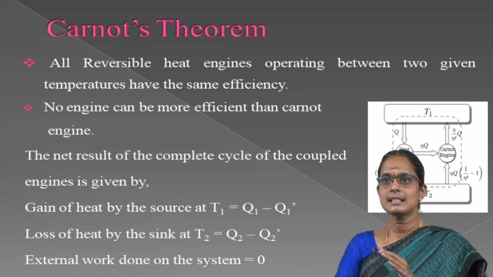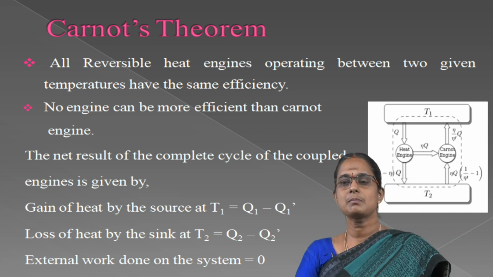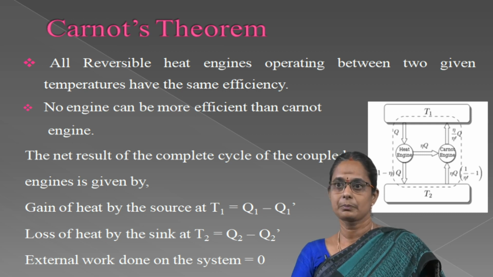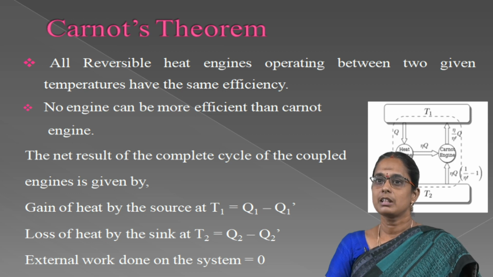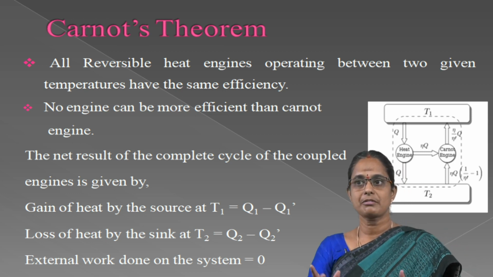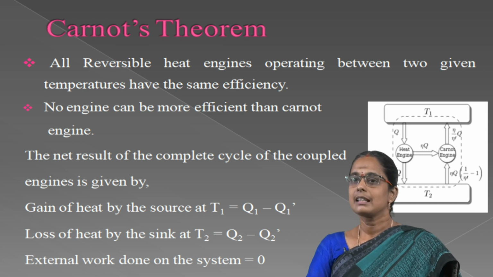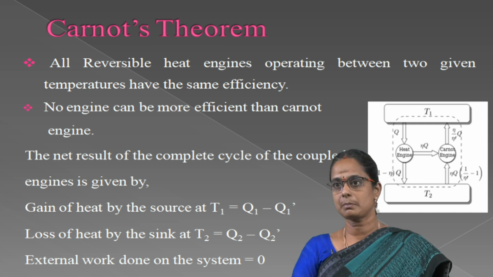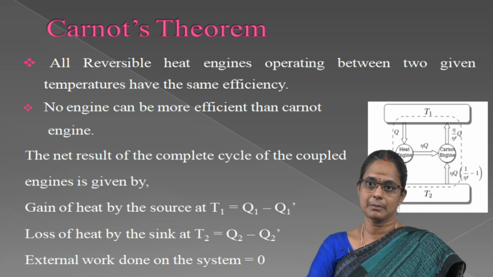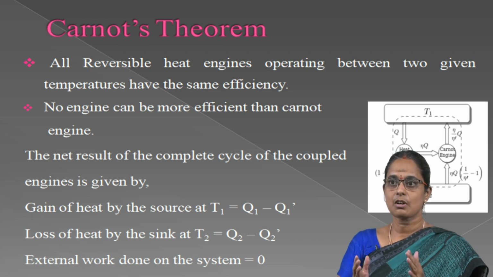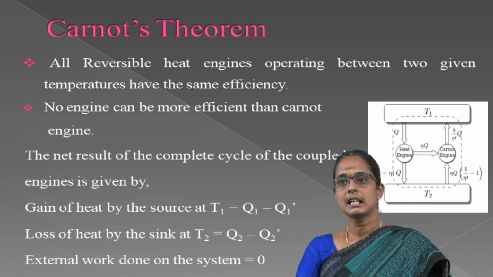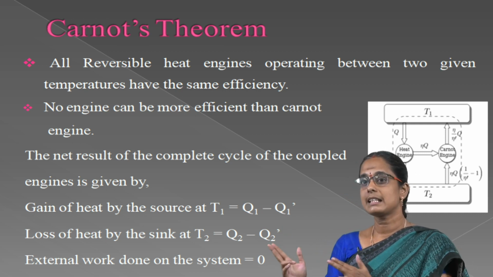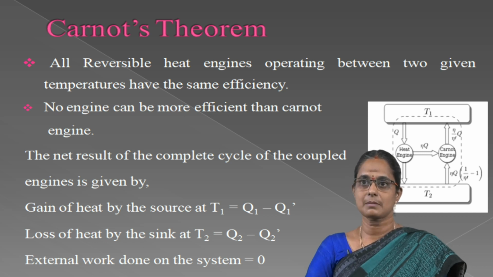The second part of Carnot's theorem may be proved by the same argument as before. For this purpose, we consider two reversible engines R1 and R2. Assume that R2 is more efficient than R1. Proceeding in the same way, we can show that R2 cannot be more efficient than R1. Therefore, all reversible engines working between the same two temperatures have the same efficiency. Thus, the efficiency of a perfectly reversible engine depends only on the temperatures between which the engine works and is independent of the nature of the working substance. Thank you.